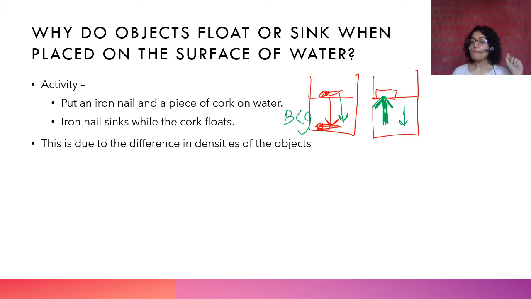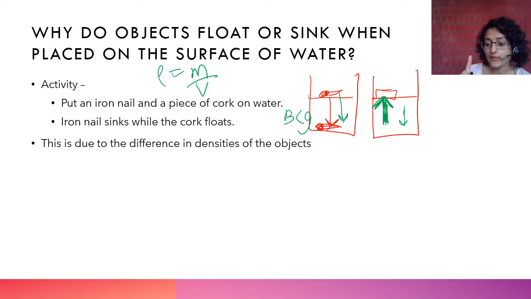There is also a difference of density. They could have the same mass, right, but one of the objects could be denser than the other. उसका मतलब क्या है? डेंसिटी क्या होती है? डेंसिटी इज द मास पर यूनिट वॉल्यूम. अगर दोनों का मास भी सेम है, if the mass is the same for both of them, if one of them has a higher volume, then the density decreases. है ना?